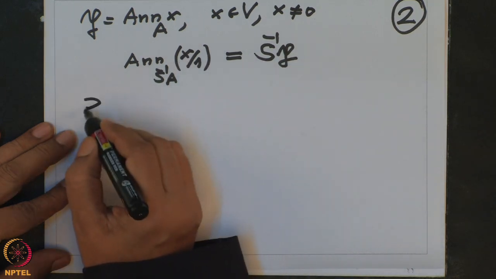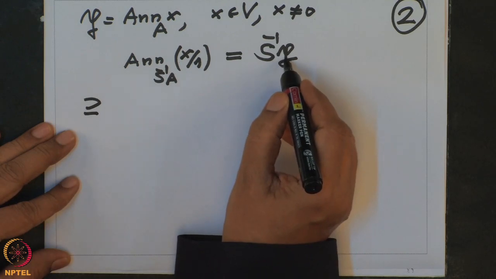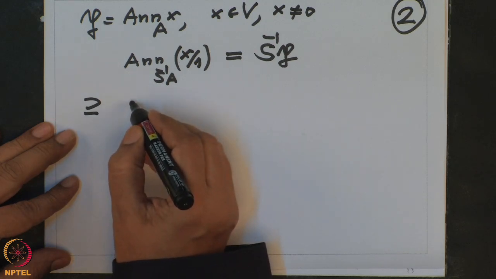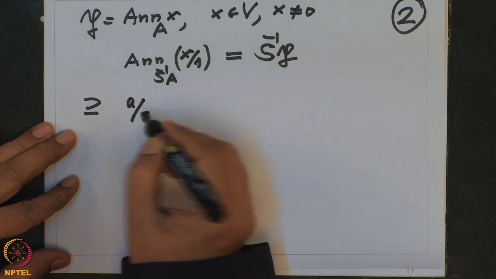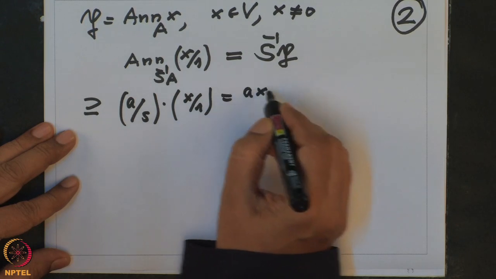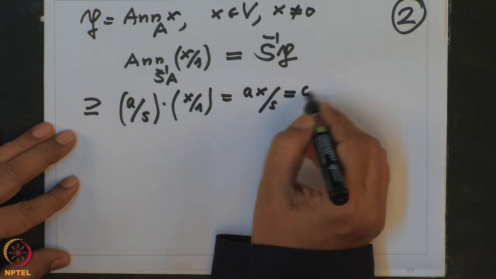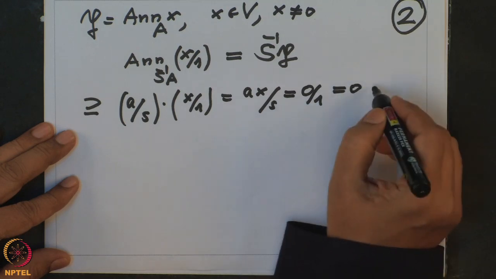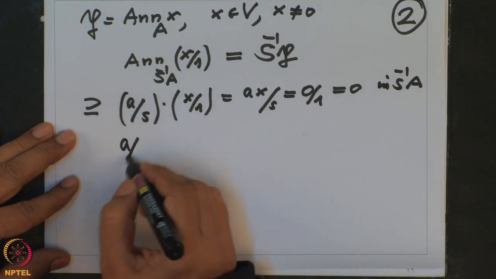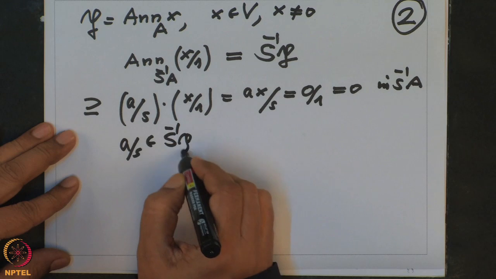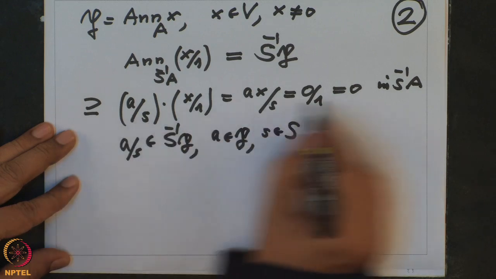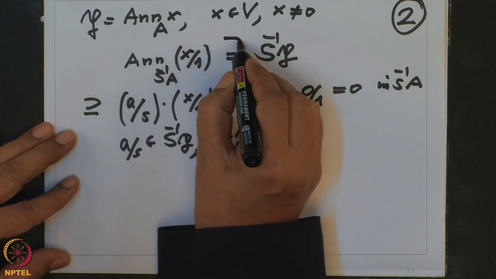So, to see this, first of all, take any element here which is of the form a by s, and you multiply this by x by 1. This is ax by s, but this is 0 by 1, which is 0 in the ring S inverse A. Where this a by s is an element in S inverse P, that means a is in P and s is in S. Therefore, it proves this inclusion.